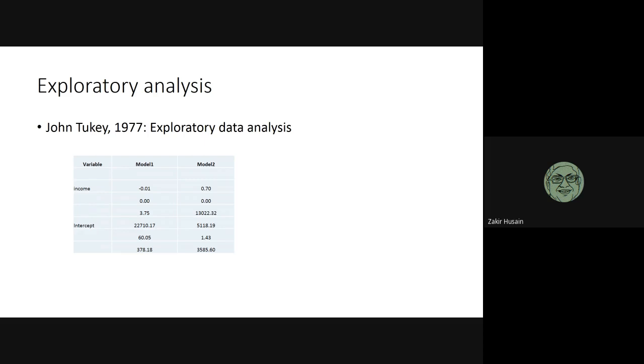Look at this. I've tried to estimate a consumption model. Consumption as a function of income. I've used the entire data in estimating model 1. Do you think that the results of the first model are very good? This is the coefficient. This is the standard error. This is the t value.